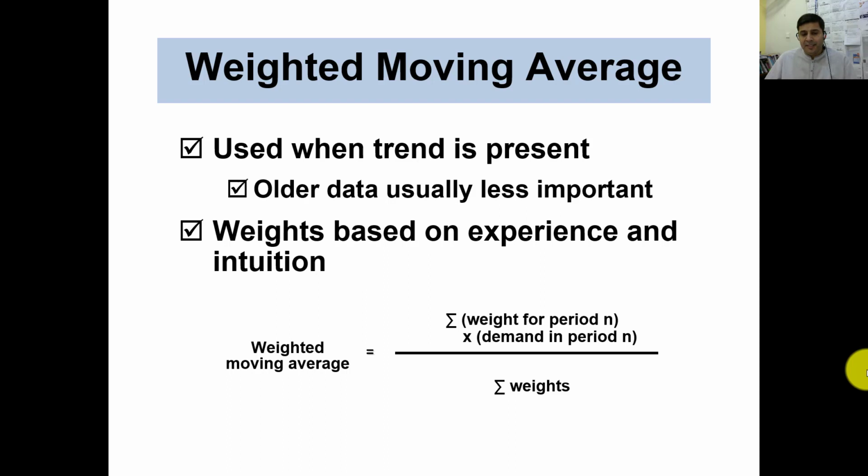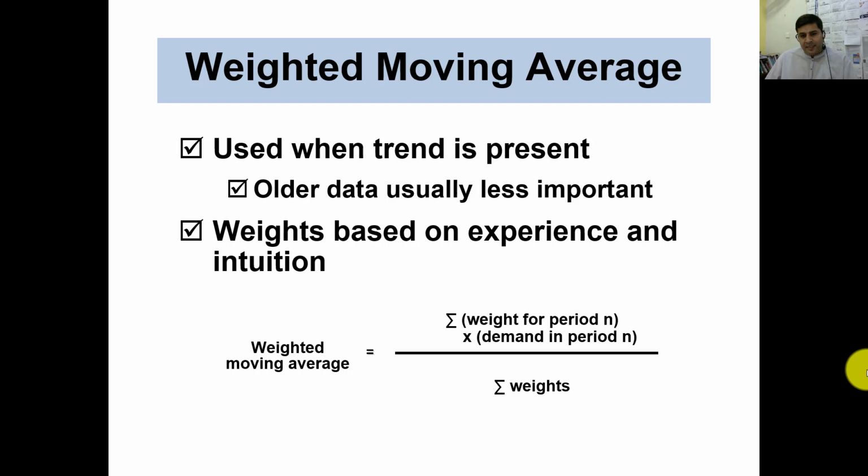We assign weights where we check the data behavior, and if there is some fluctuation, some ups and downs, in order to smooth those ups and downs and remove the noise factor from the data, we assign those weights in that specific data set.